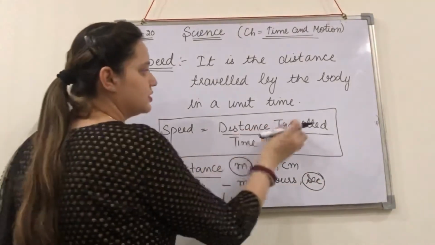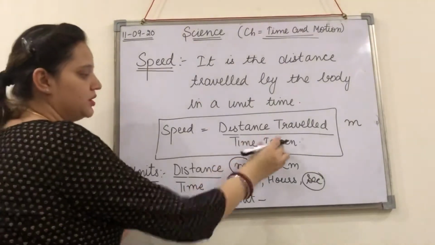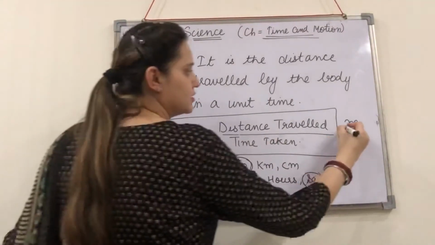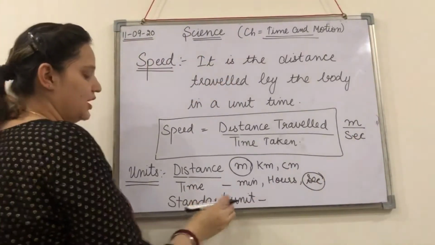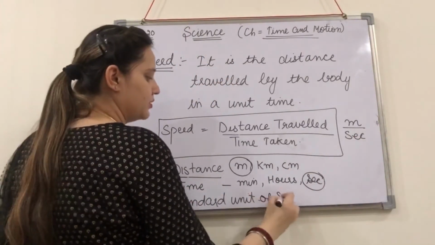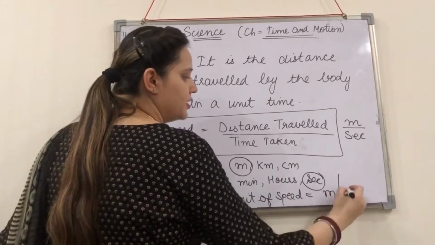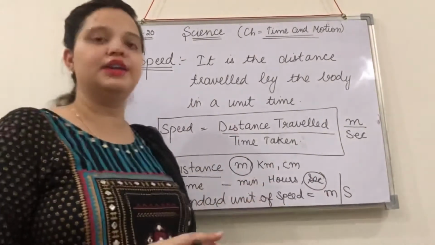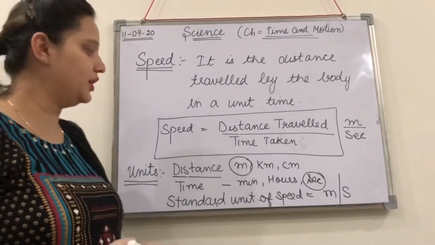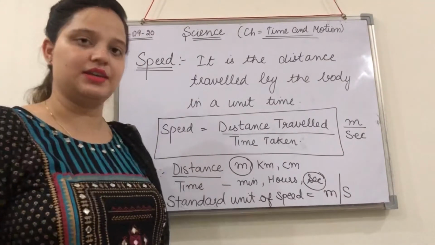So here if the distance traveled I am selecting in meter and the time taken I am again selecting in seconds, right? So the standard unit of speed will be meter per second, right? Slash means we are dividing by seconds, okay? So these are the standard units of speed, meter per second.